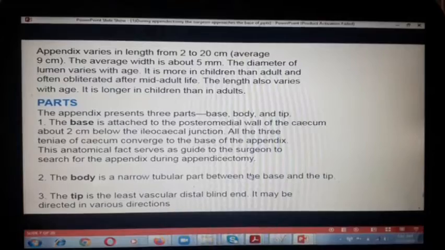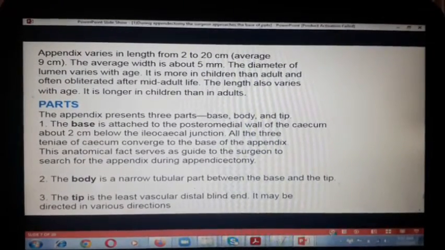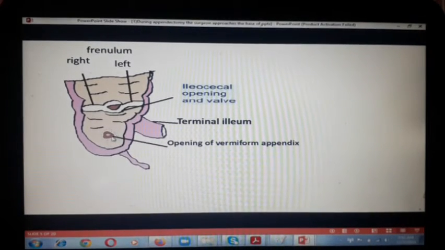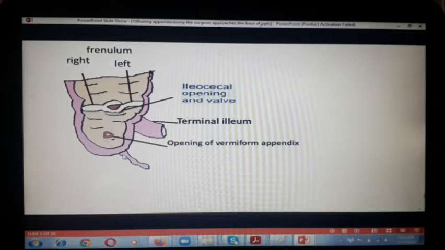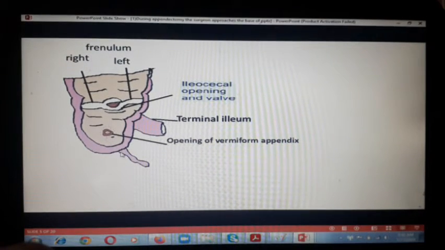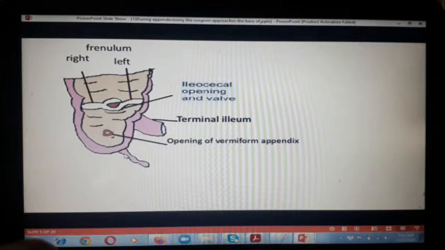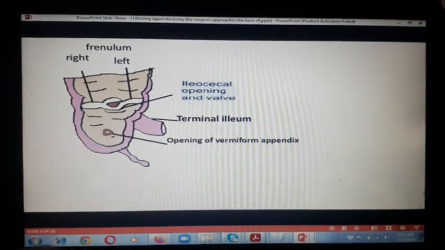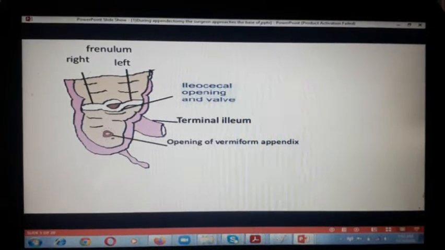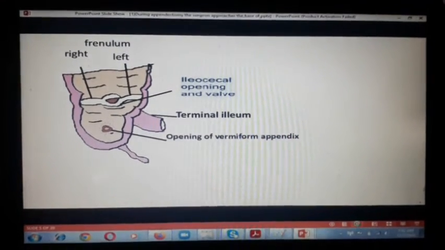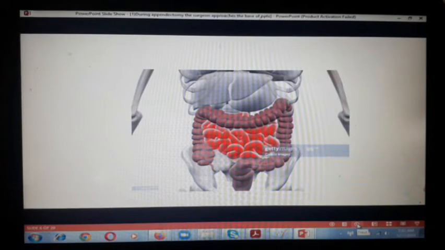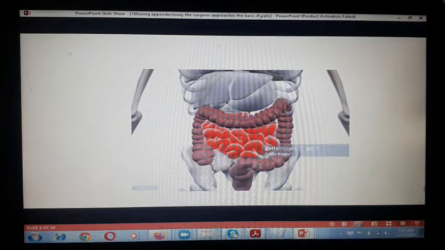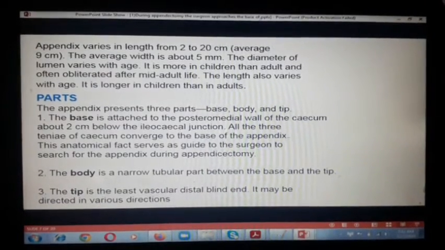So if this is the base, let me show you. If this is the base, then there is a narrow tubular part between the base and the tip, that is known as the body.